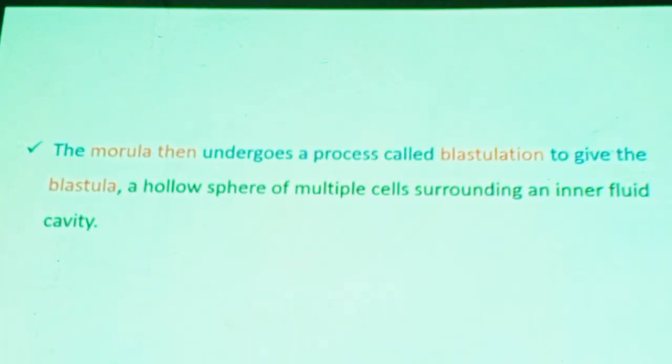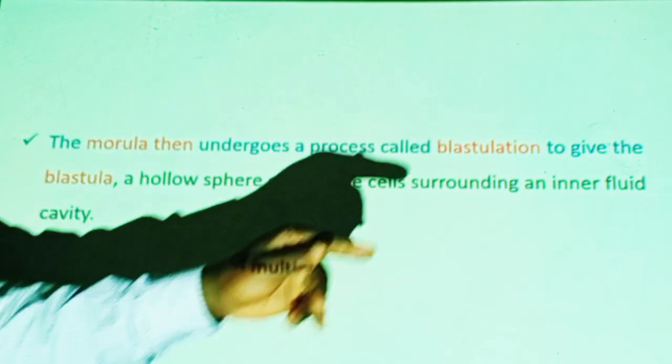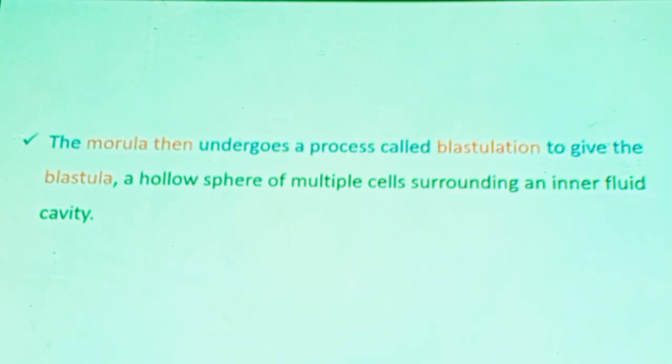Tissues can form only if there is this process, please note, blastulation. That's why it is a common feature of animals. Formation of blastula is a common feature of animals, except sponges. Of course, sponges do not have tissues.